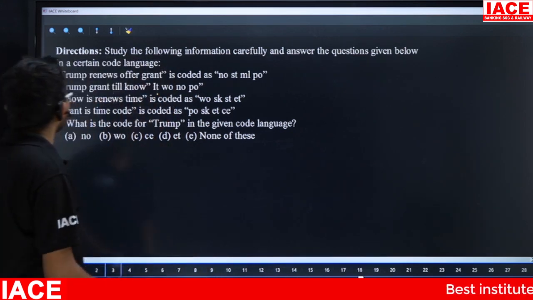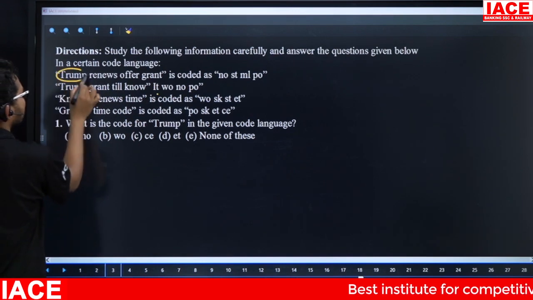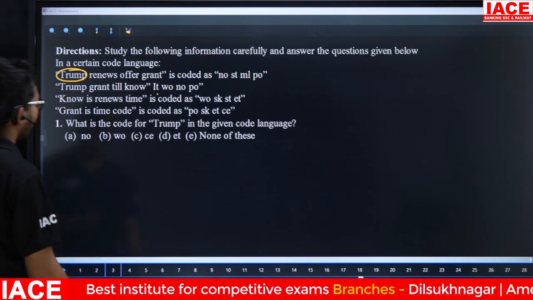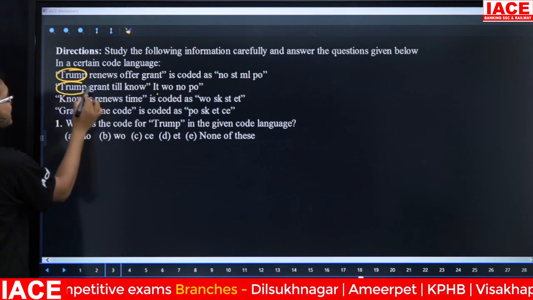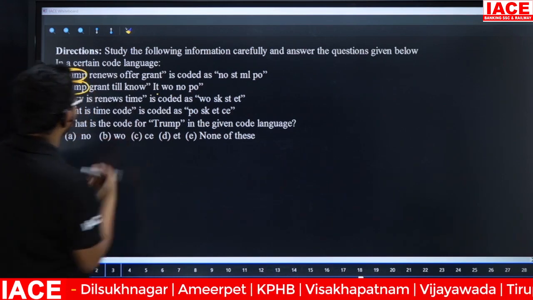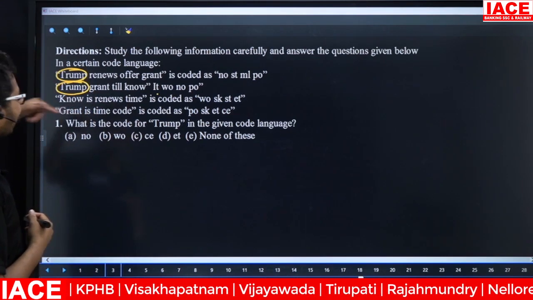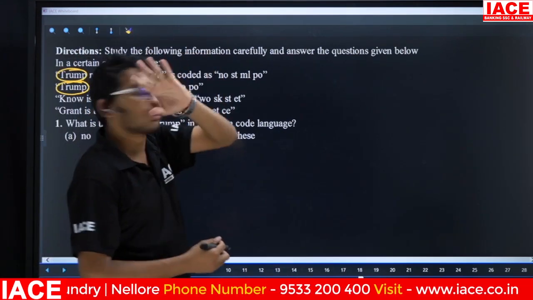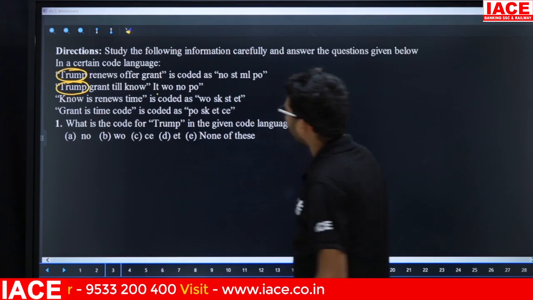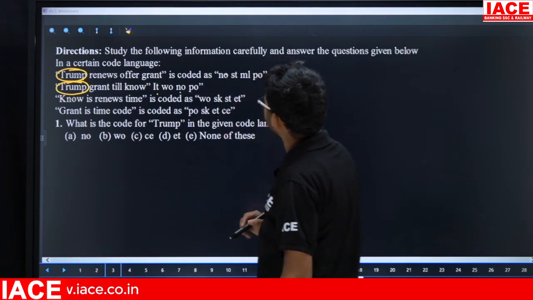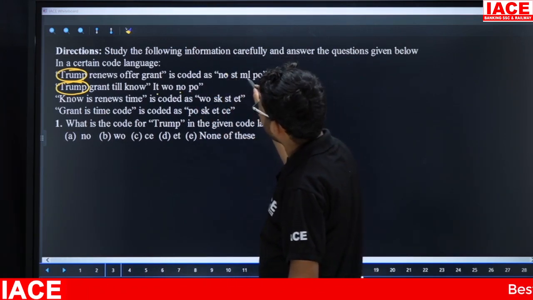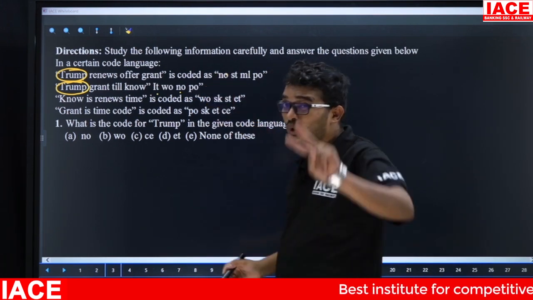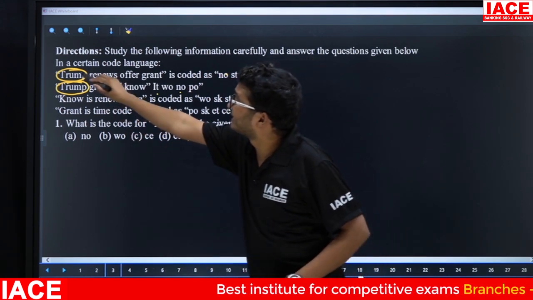The first word is Trump. Now we check for Trump in the remaining lines. In the first line we have Trump, and in the second line also we have Trump. So the first and second lines have Trump as common information. Then in the first and second lines there is one common code. Here we have NO at the same time. Next ST is not there, ML is not there, PO is also the same. So in the first and second lines two codes are the same, but only one information is common.